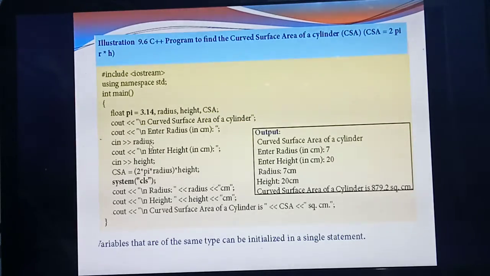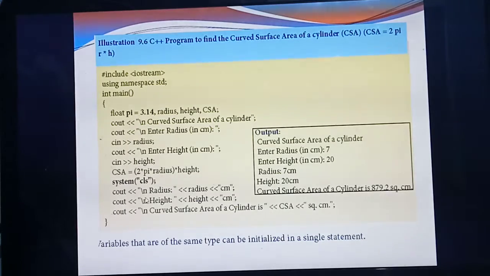So here you give R, no problem. Here also you can give R. Here you are giving radius, so you should give radius. Here you are giving height, so here also you should give height. So what are the variables you are giving? The same variable only you should use inside the formula. Understood? Okay.